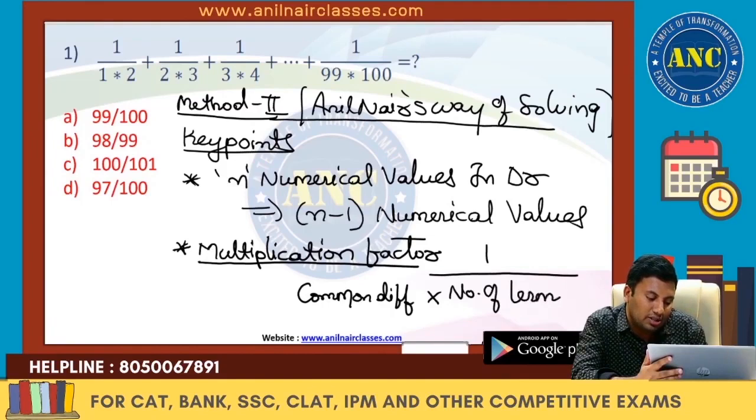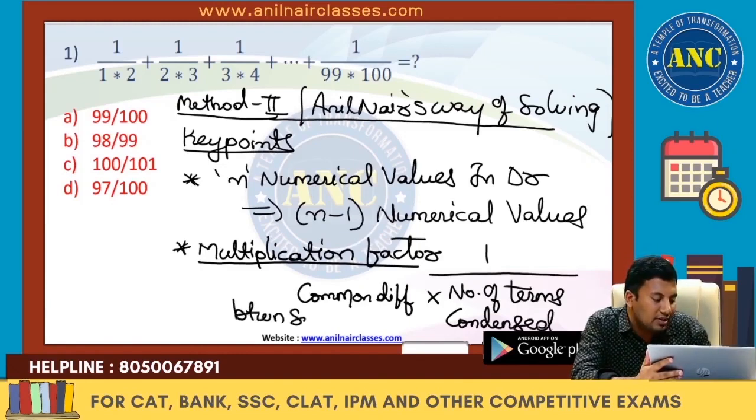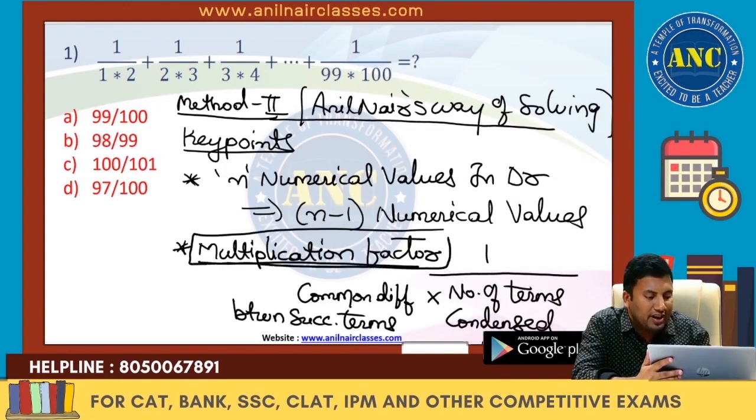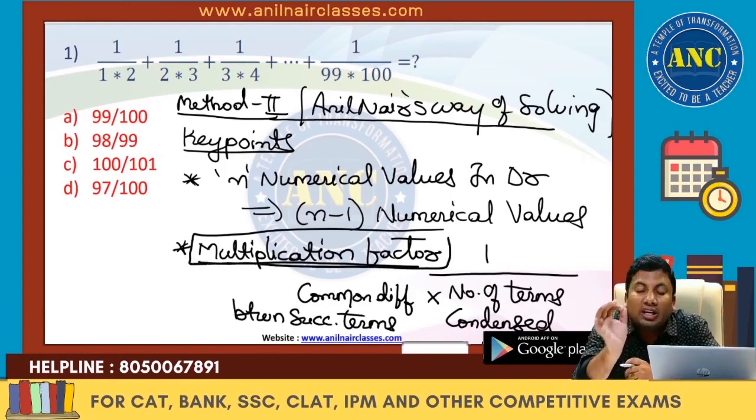I will explain this in this problem. Number of terms condensed, and common difference between successive terms. This is the multiplication factor. There are only 2 important key points while solving these series based problems.